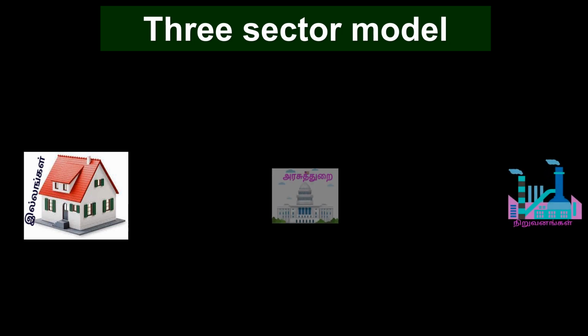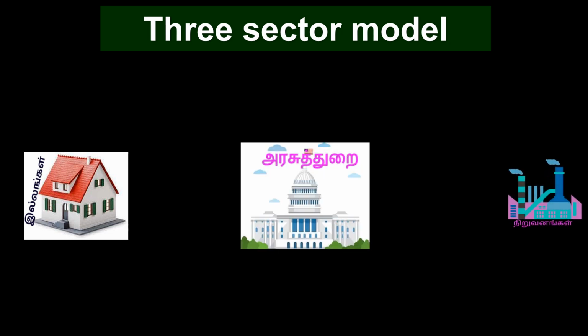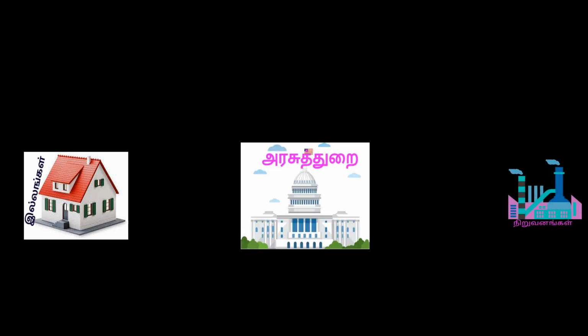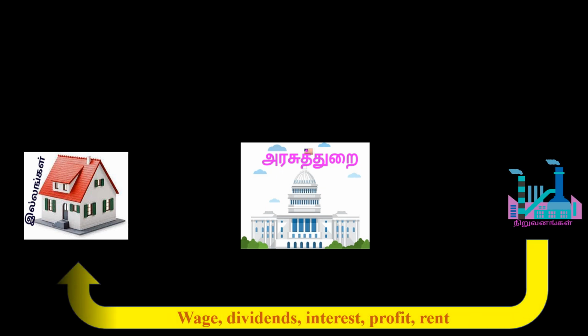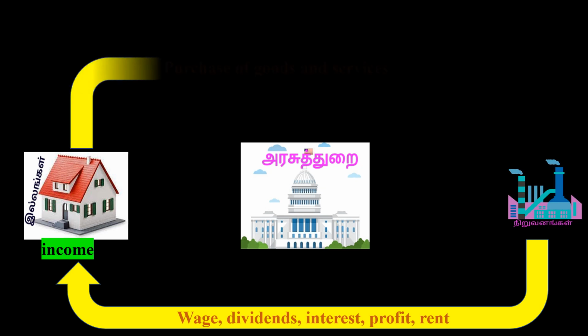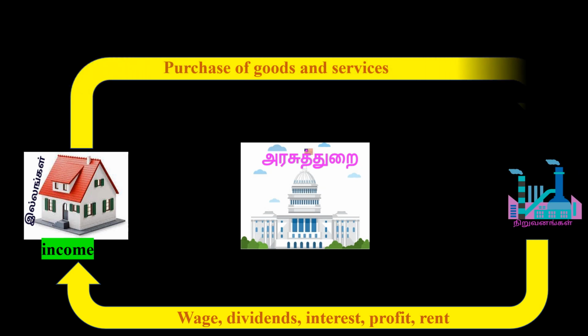Next, three sector model. There are three sectors in the three sector model. One is industrial sector, household sector, and government sector. The industrial sectors are providing wage, dividends, interest, profit, rent, that means rewards for national income to the household sector. The household sectors are using those income to purchase goods and services from the industrial sector.